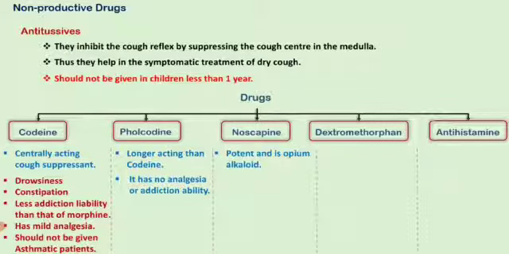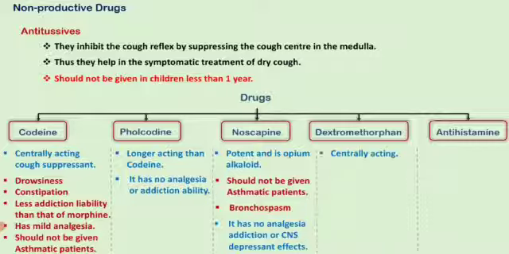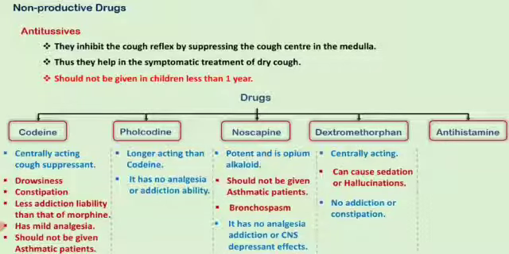Noscapine is a potent opium alkaloid, so it should not be given in asthmatic patients since it can cause bronchospasm. It has no analgesia or addiction, and CNS depressant effects are also not seen. Next drug is dextromethorphan, which is centrally acting and it can cause sedation or hallucinations, and it does not have addiction or constipation. And about the antihistamines, they cause sedation, and they are anti-allergic and anti-muscarinic.